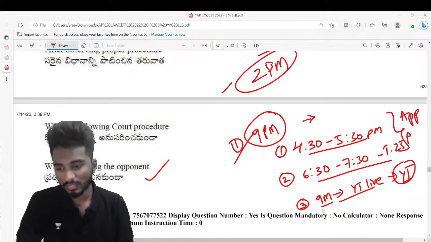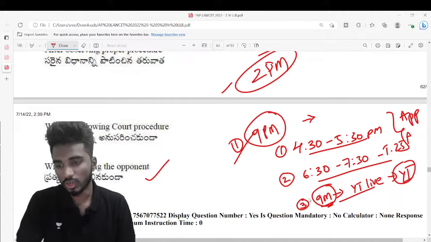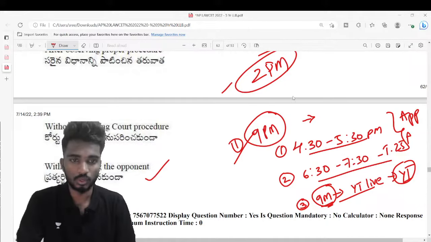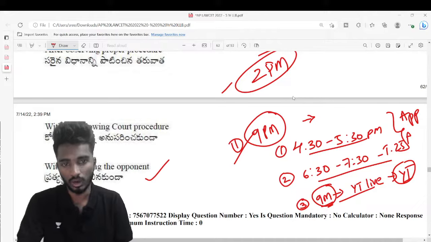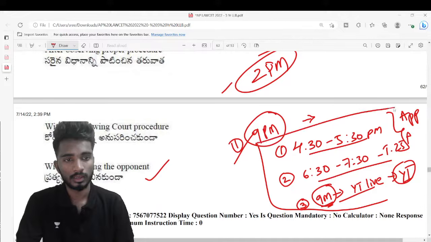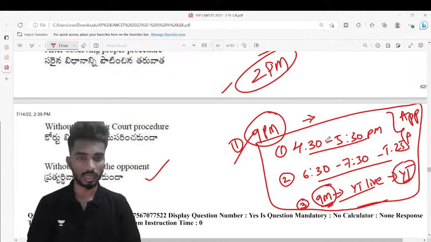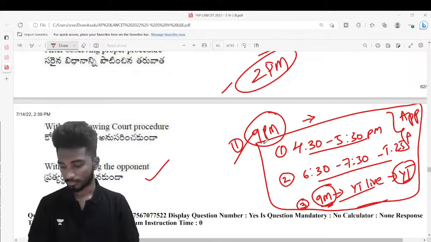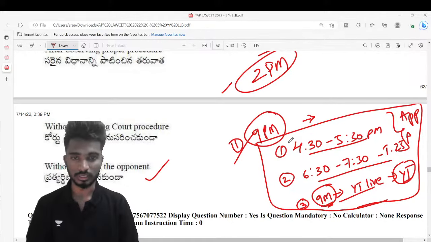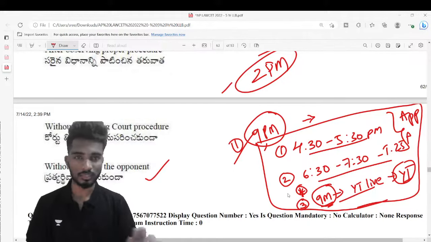Most probably I think they will reschedule it to 9 p.m. If it is not, then there's no other way, I'll keep it at 2 p.m. and I'll try to reschedule the contract class or something. But this would be my schedule for tomorrow, right? I hope you guys have understood my schedule for tomorrow. I'll be taking classes at these times, so please get ready. 9 p.m. I'm keeping a star mark over here. This is subject to the team changing it to 9 p.m. Otherwise, it will happen at 2 p.m.